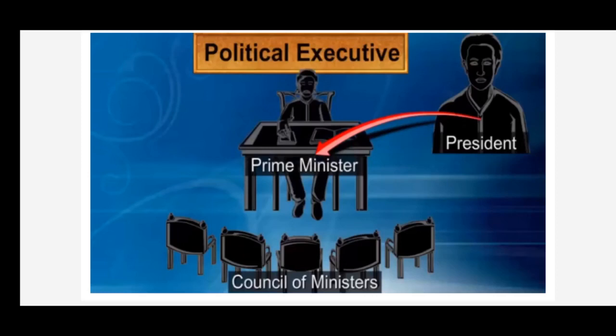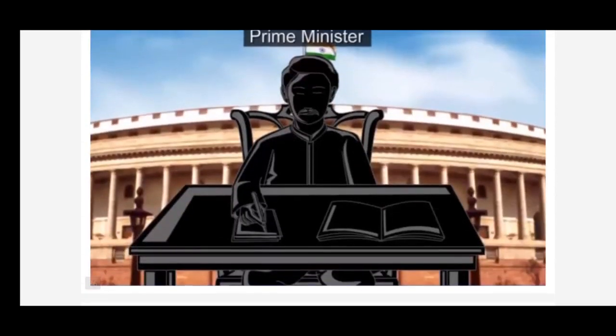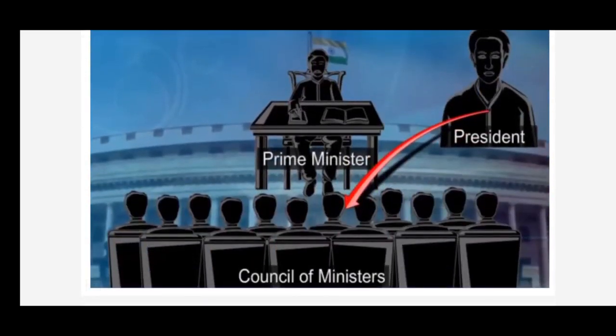The President appoints the leader of the majority or the coalition party that has a majority in the Lok Sabha as Prime Minister. The Prime Minister remains in office as long as he or she remains the leader of the majority party or the coalition. In other words, the Prime Minister remains in office as long as he or she enjoys the confidence of the Lok Sabha. The remaining ministers are appointed by the President based on the advice of the Prime Minister. These ministers are usually from the party of the coalition or the ruling party that has a majority in the Lok Sabha.